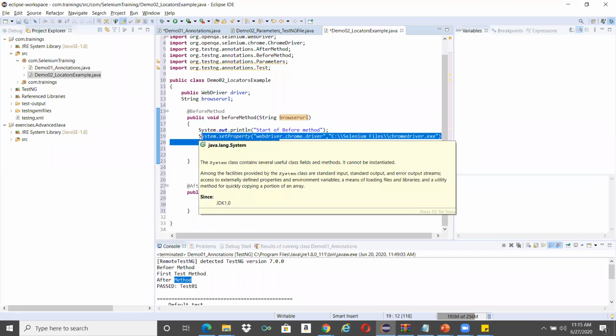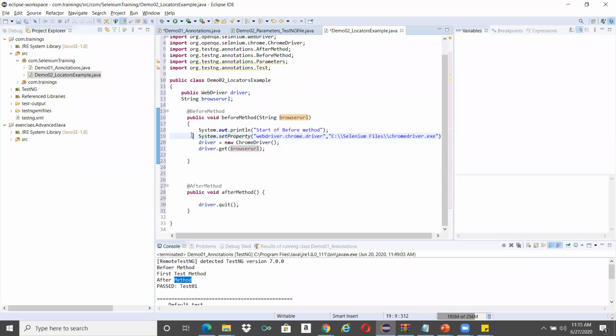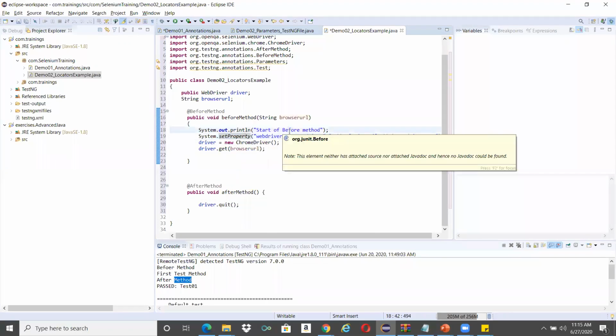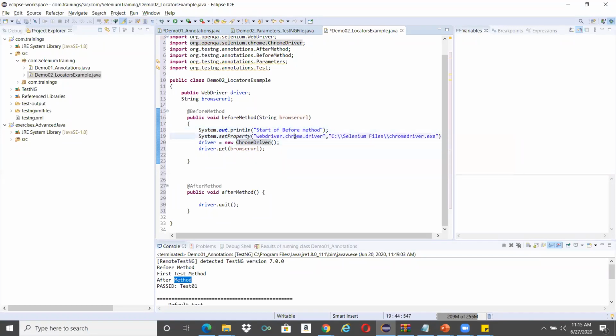Just learn that for now. After going through multiple examples, you will learn the actual significance. If it is Firefox, then we will write a Gecko driver or something. Always, browser or driver initiation should be in the before method, and quitting or closing that browser will always be in the after method.